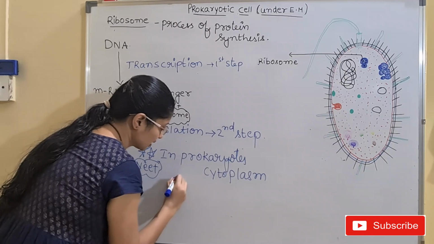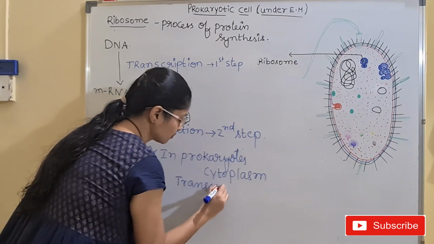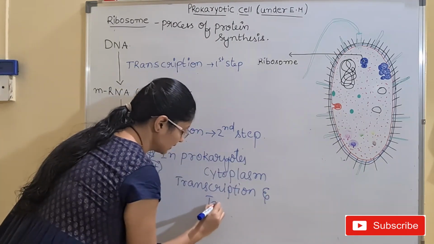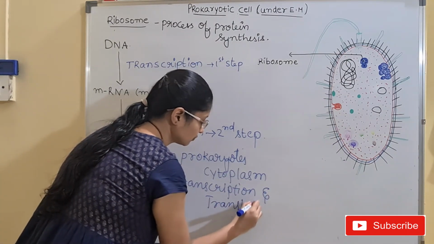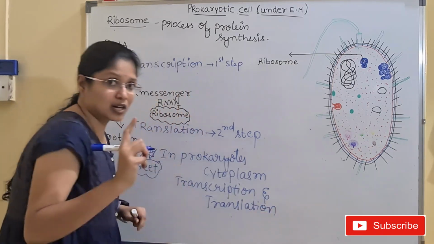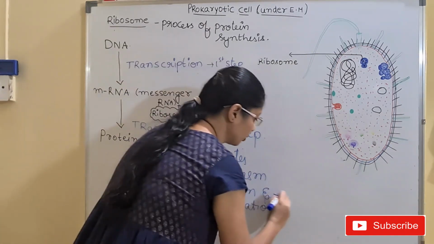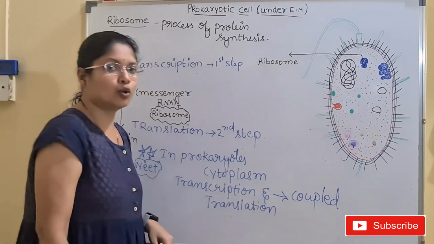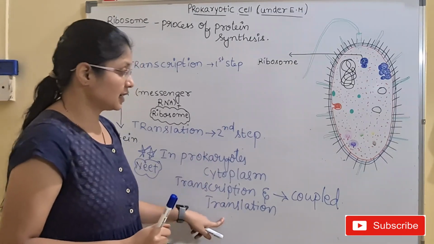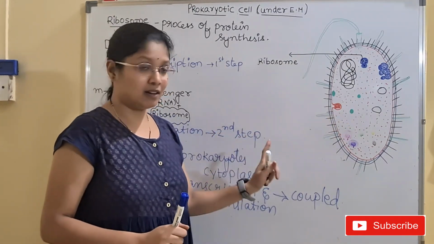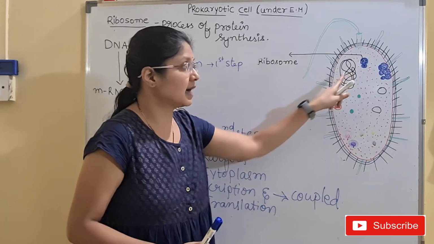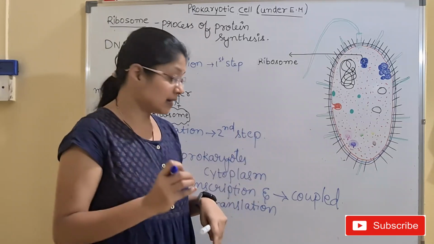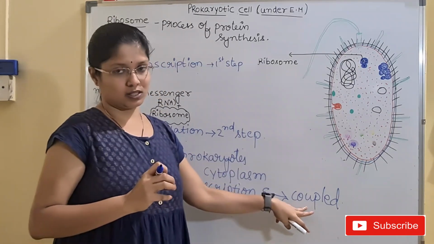Okay. So transcription and translation in prokaryotes are said to be coupled. Why are they coupled? Again, I am telling you, both transcription and translation will take place in the cytoplasm itself. Why? Because both are present directly in the cytoplasm. There is no compartmentation, there is no delay, and hence we call them coupled processes.